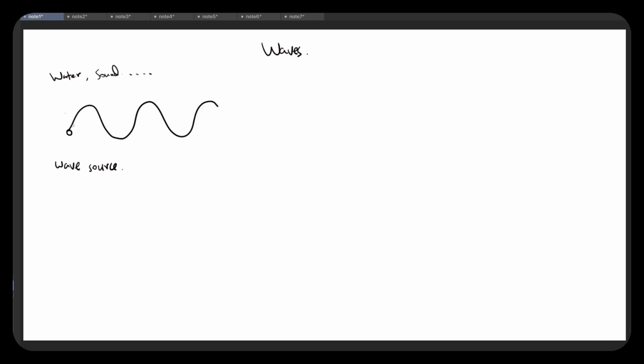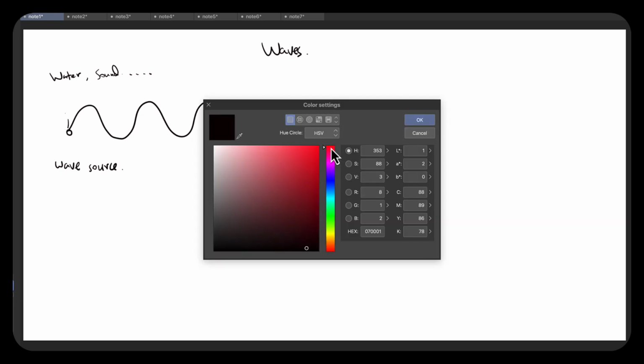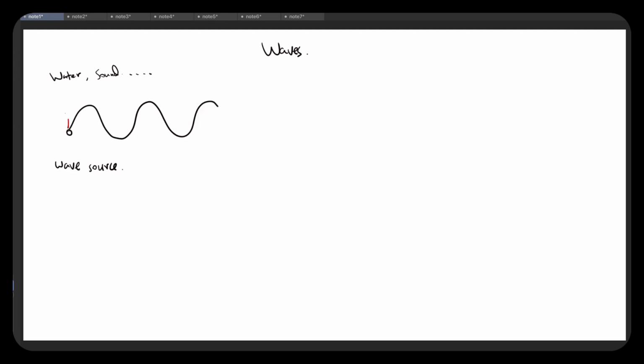So let me draw some symbol here to represent that kind of oscillation. So now let's say this point is oscillating up and down, and then that oscillation is propagated throughout the media, either water or air, that can support the wave's propagation. And so that is the propagation of a disturbance. So that gives these waves a definition.